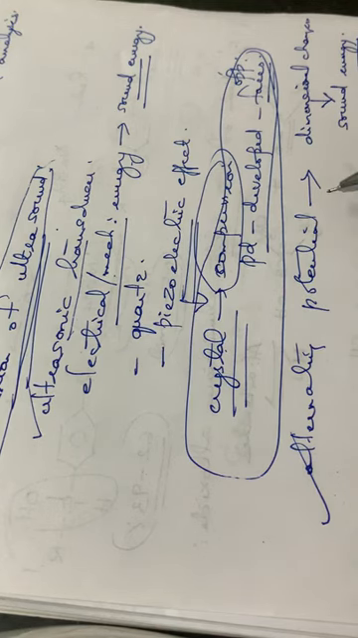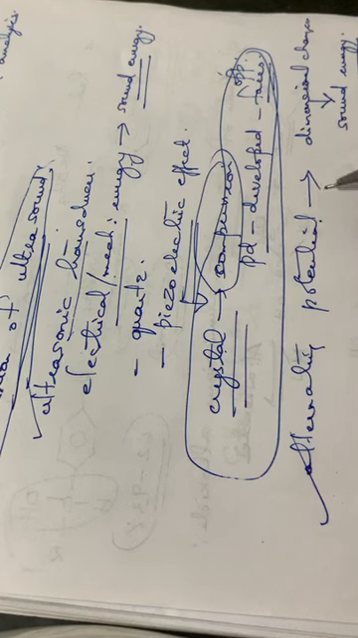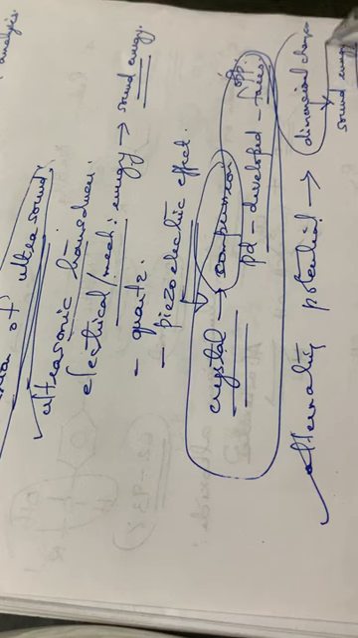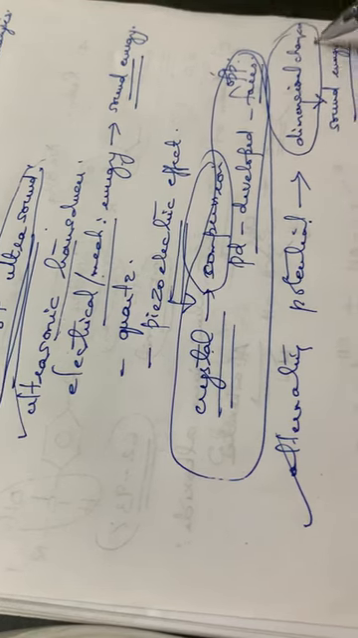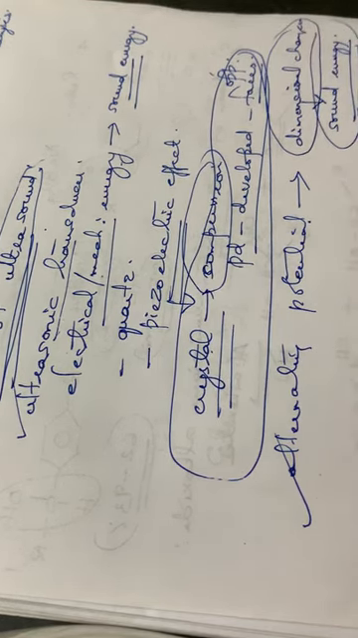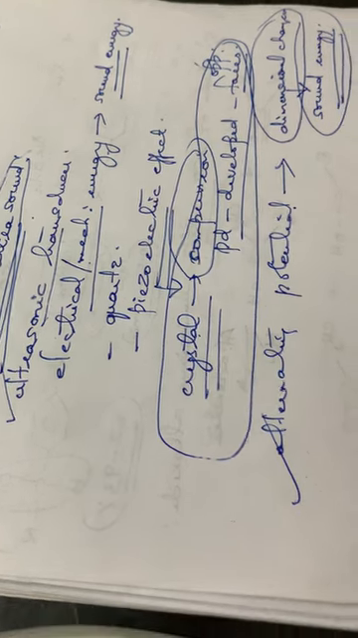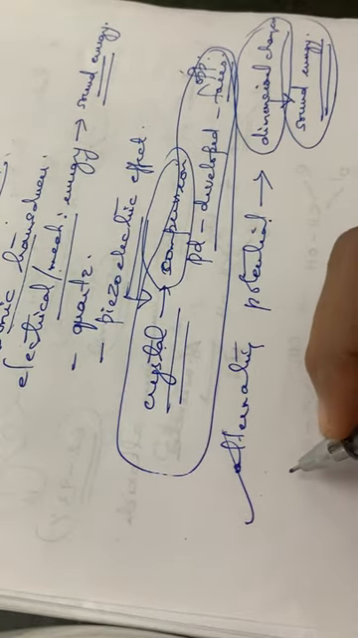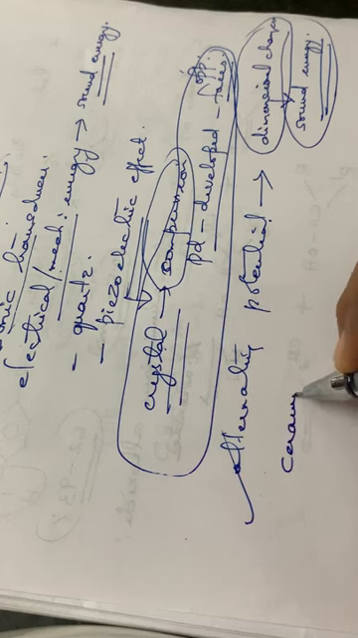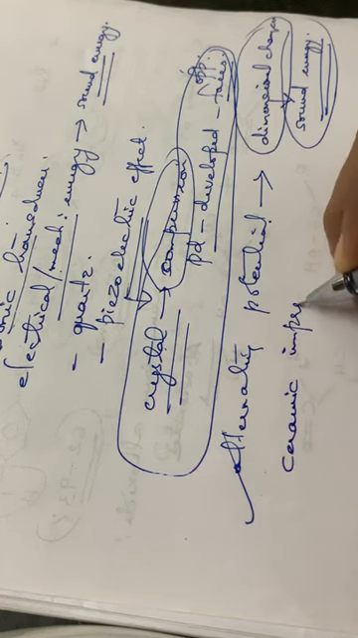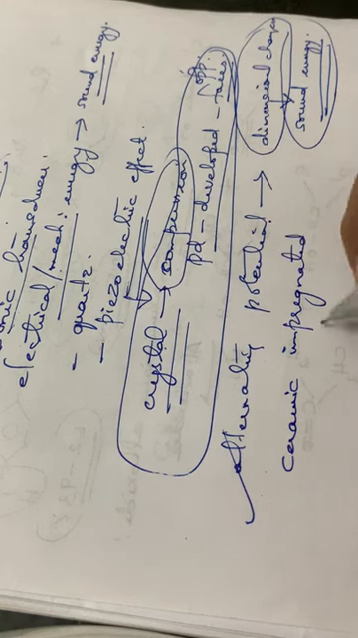So when an alternating potential is applied across the faces of a piezoelectric crystal, dimensional changes develop inside the crystal, and as a result a vibrational sound energy is produced. This is the principle used in ultrasonic transducers. And in modern ultrasonic equipments, piezoelectric transducers are made from ceramic impregnated barium titanate.